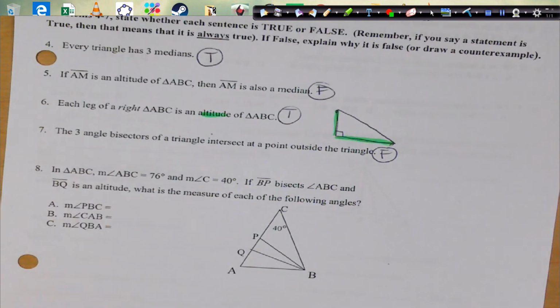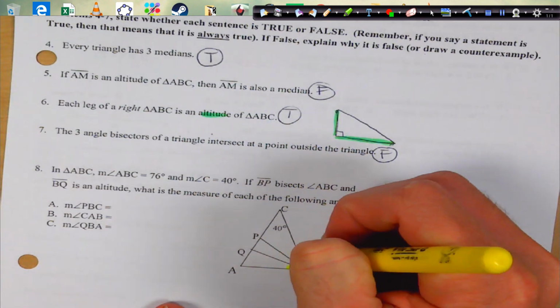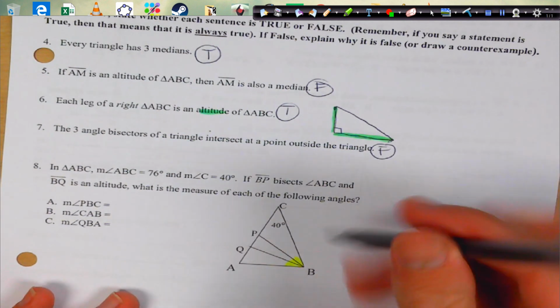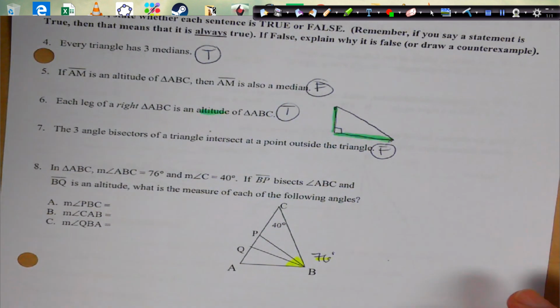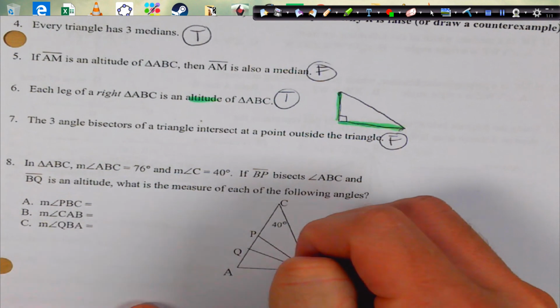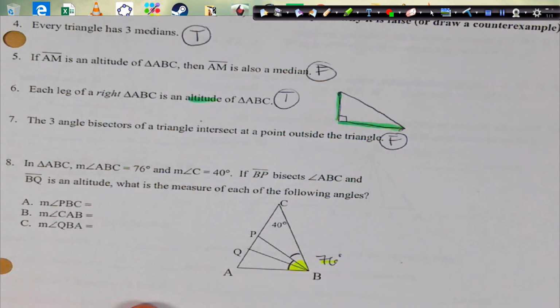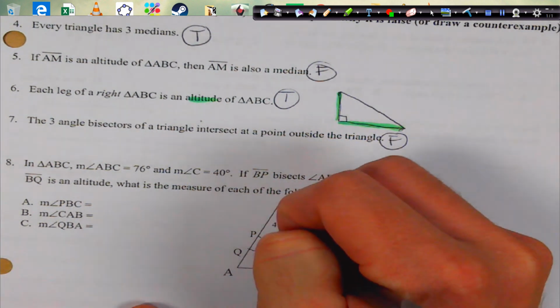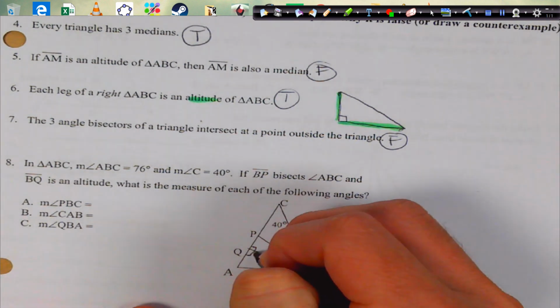Alright. Moving right along. Here we go. In triangle ABC, the measure of angle ABC, this entire angle here, is 76, so we've got 76 degrees for that yellow angle right there. If BP bisects that angle, that means this piece is congruent to that piece. Half of that is going to be 38 degrees. So 38 and 38. And BQ is an altitude, which means it's 90 degrees and 90 degrees.